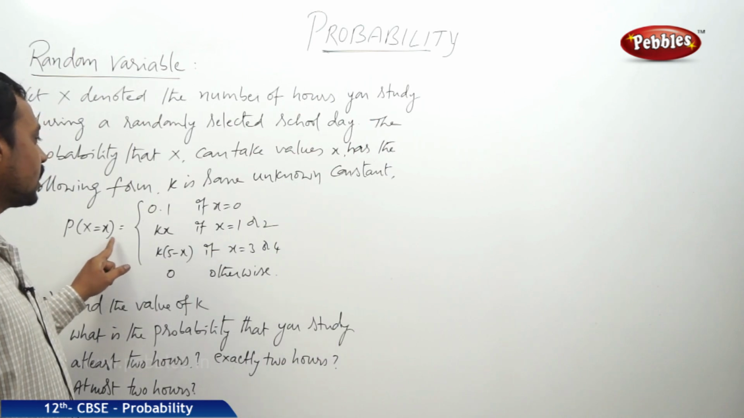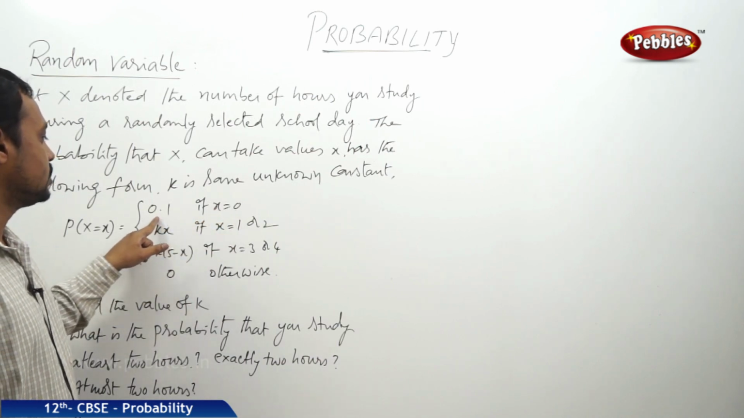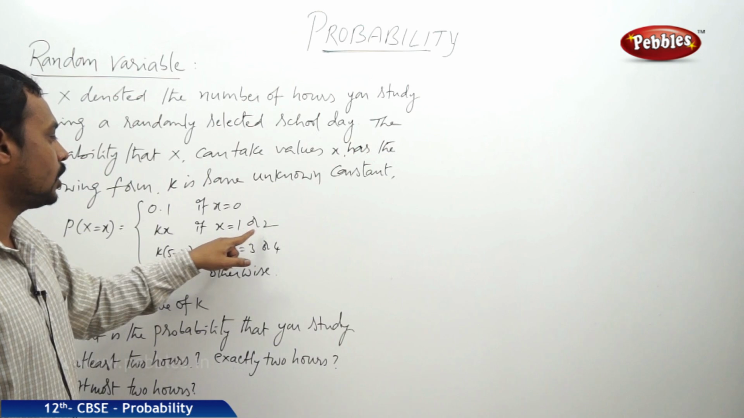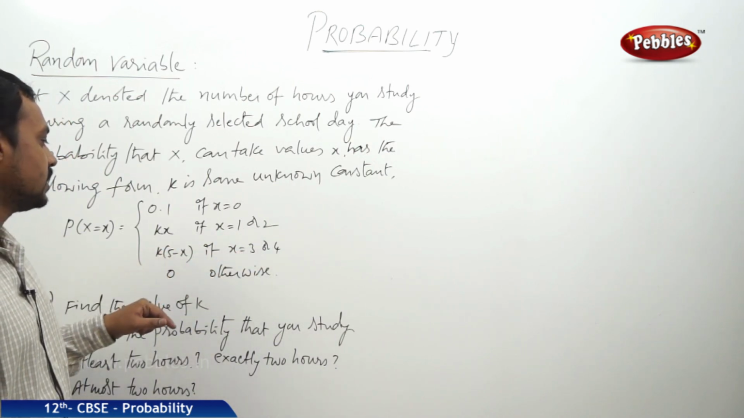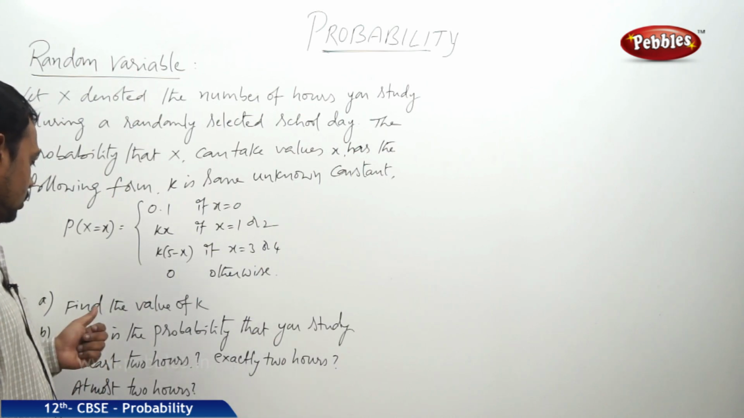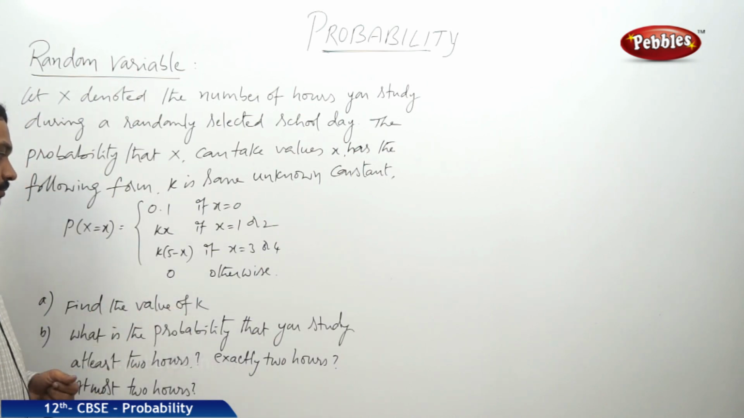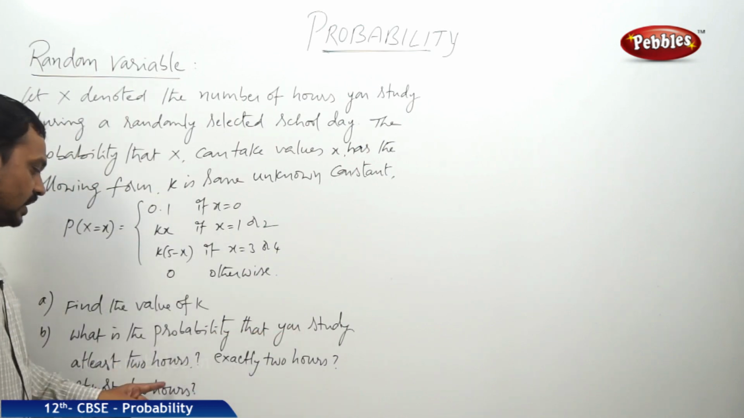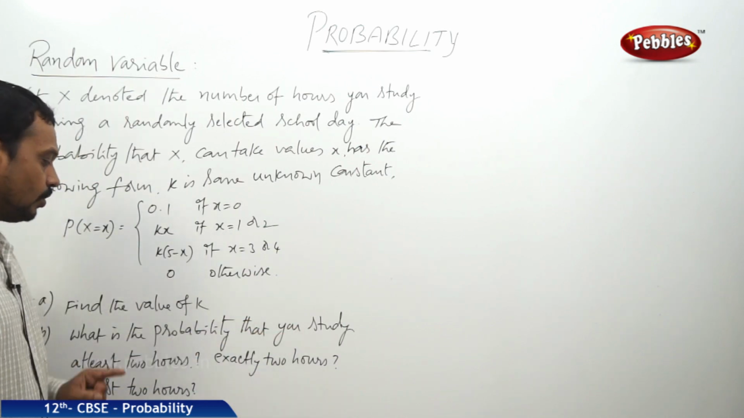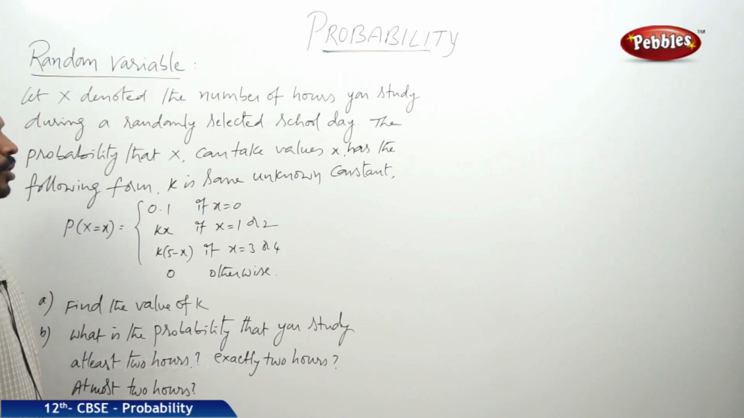Probabilities are given: at x is equal to 0 it is 0.1, at 1 or 2 the probability is kx, at 3 or 4 the probability is k into 5 minus x. Now find the value of k, and what is the probability that you study at least 2 hours, exactly 2 hours, and at most 2 hours.